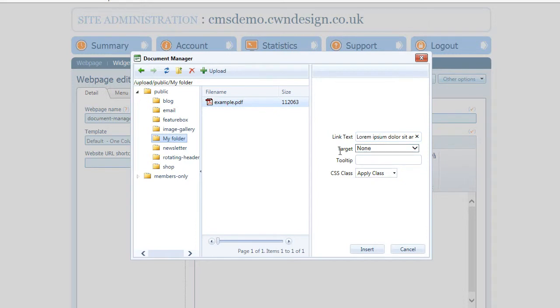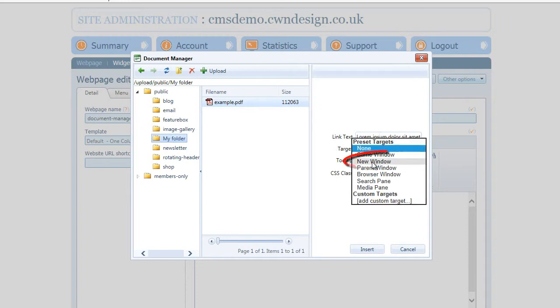We also have a target. Now, because we're opening a document, what we want is much like an external website. When people click on the document, they will look at it, probably read what they need to do, or if it's not the right document, they'll then just close it down. If we open it in a new window, our web page is going to be sitting there waiting for them in the background. If we don't, when they close it down, they also close your website down. So it's good practice in those situations to select the target to be new window.